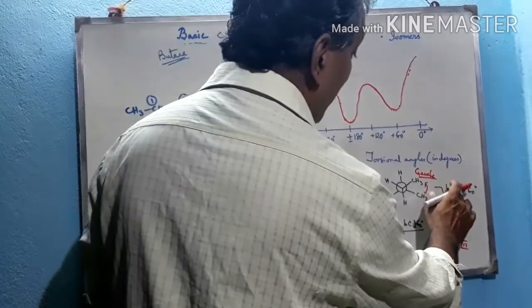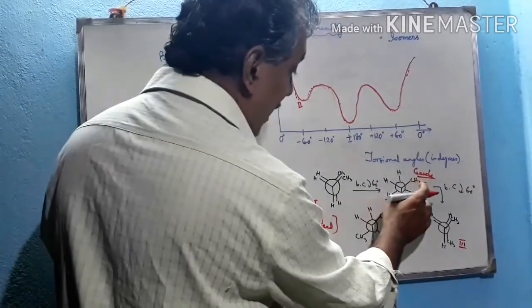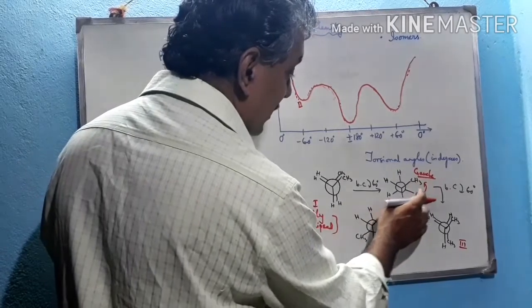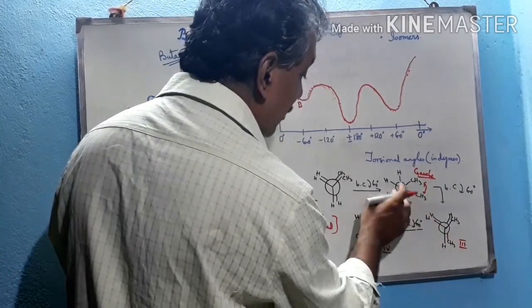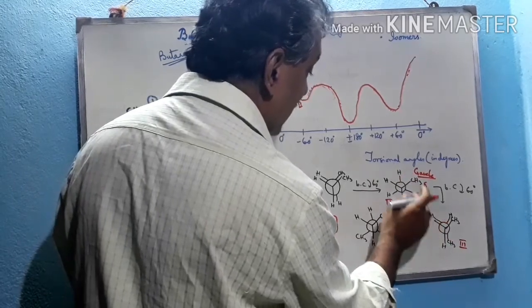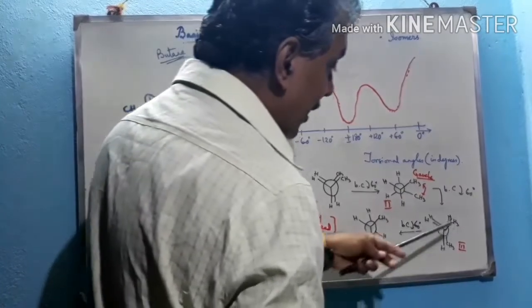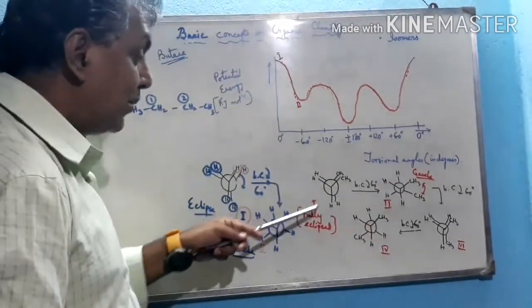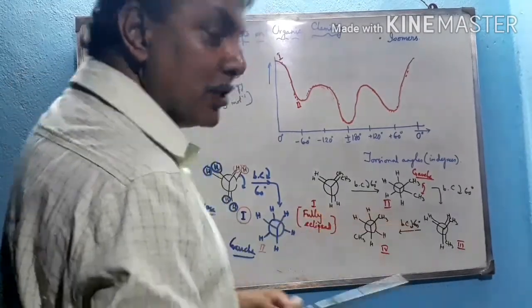Now again, if we rotate the back carbon 60 degrees clockwise, the back carbon CH3 comes here, CH3 is eclipsed with hydrogen, and hydrogen is eclipsed with hydrogen. So this is also an eclipsed structure, but not so much as the first. Here CH3 is eclipsed with CH3, but here H is eclipsed with CH3.